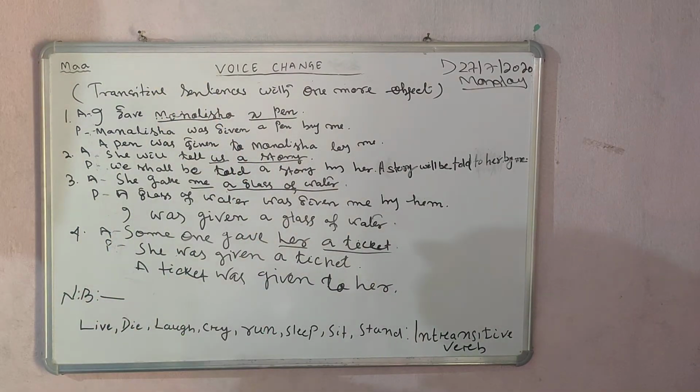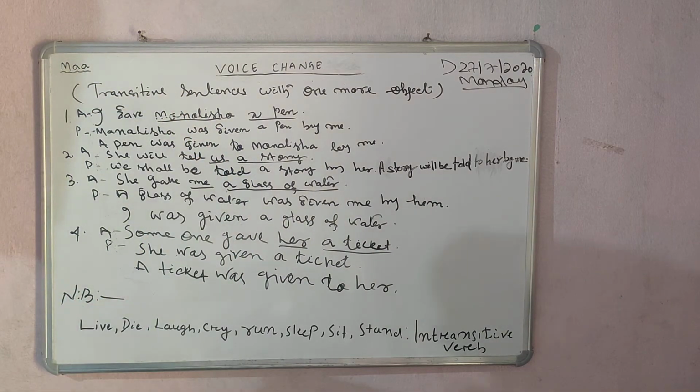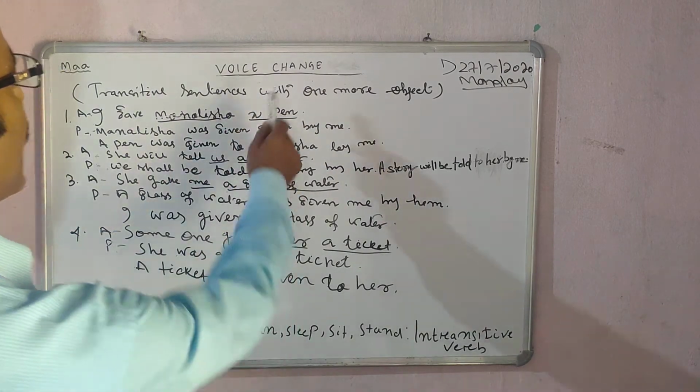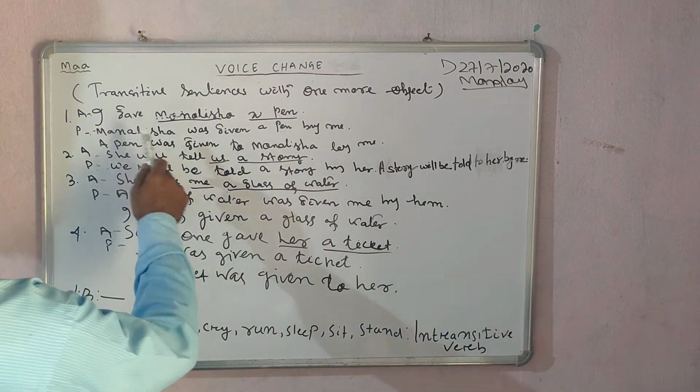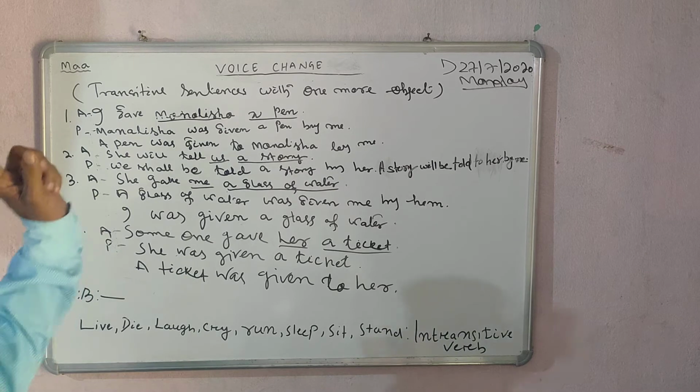Given was Mona Lisa. First object has completed here. Let's come to the second object, a pen. You take here a pen. A pen was given. Past indefinite passive form.